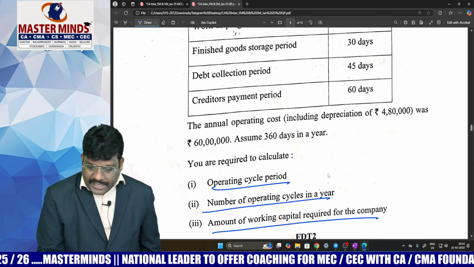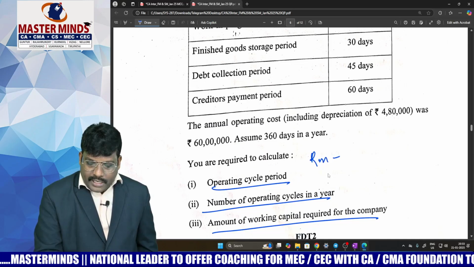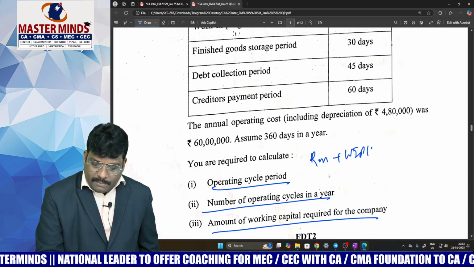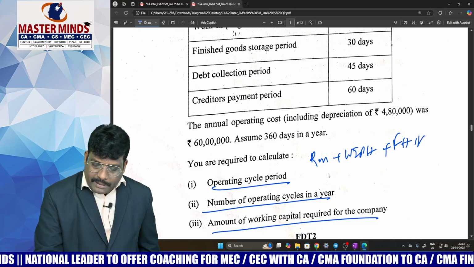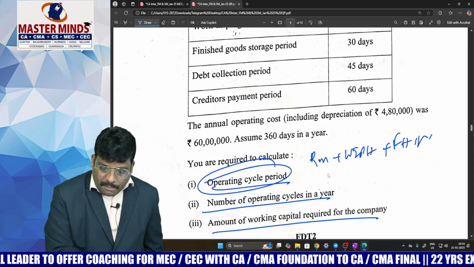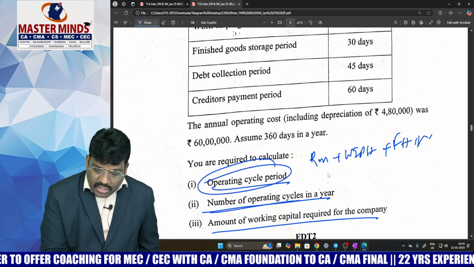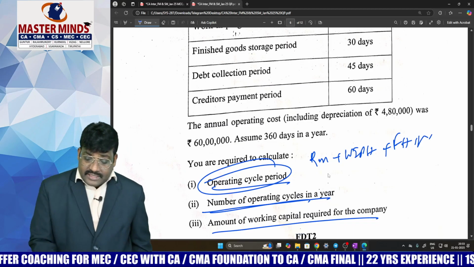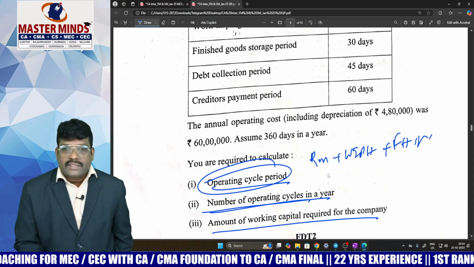Superb, a direct question. Operating cycle: raw material holding period plus work in progress holding period plus finished goods holding period plus debtors collection period minus creditor payment period. If you deduct, you will get the operating cycle period. Based on that, you can find the number of cycles: 365 divided by net operating cycle.